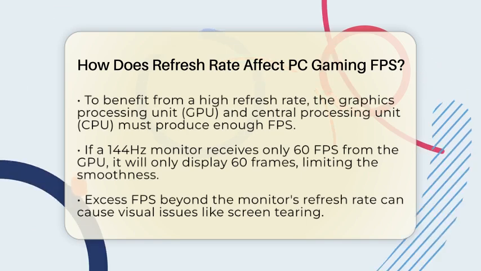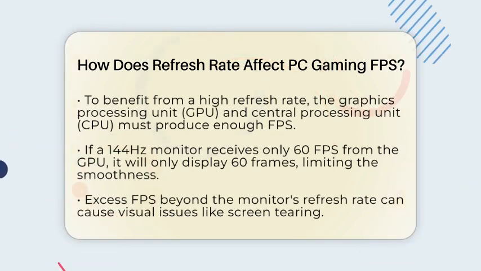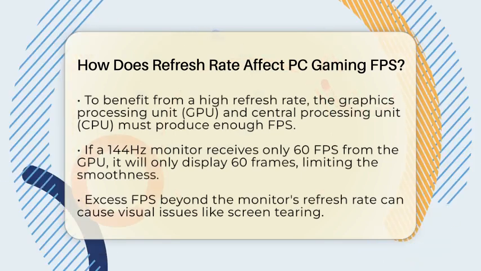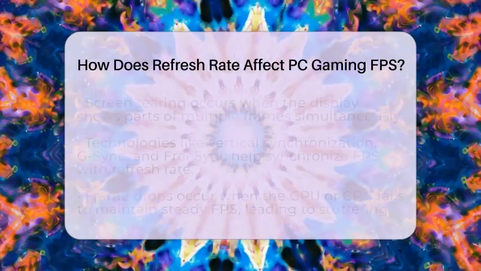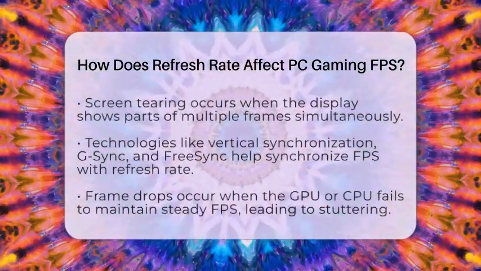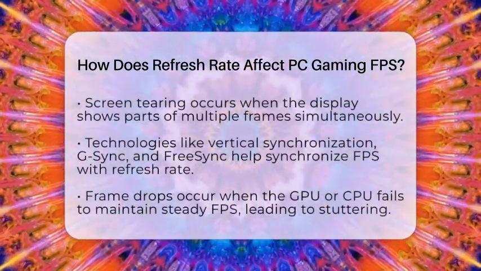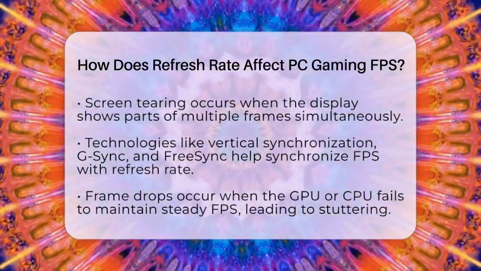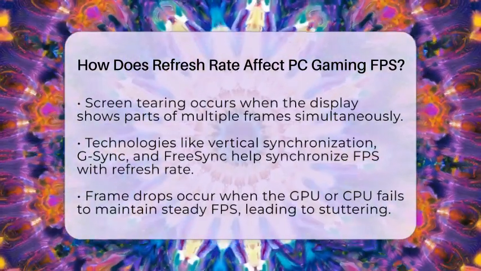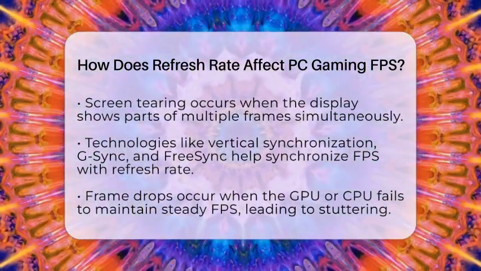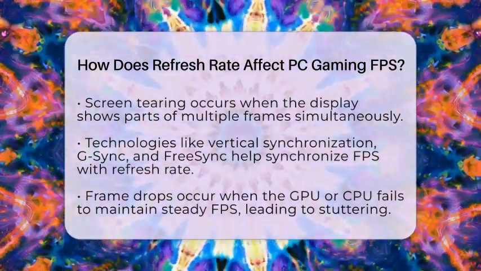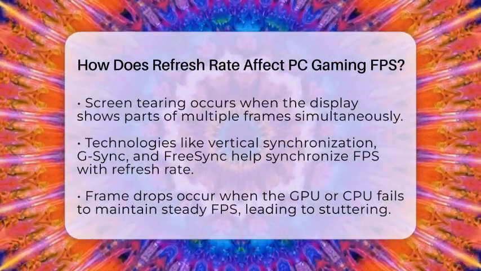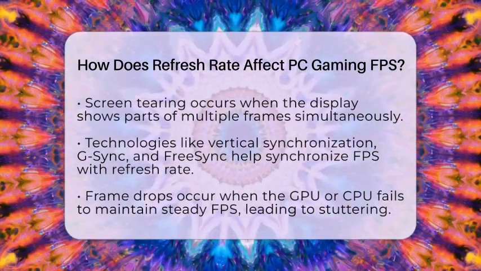What happens if your FPS goes above your monitor's refresh rate? In that case, your monitor cannot show all those frames. This can lead to visual issues like screen tearing, which occurs when the display shows information from multiple frames in a single screen draw. To fix this, you can use technologies like vertical synchronization or adaptive synchronization, which include G-Sync and FreeSync. These help synchronize the FPS and refresh rate to provide a smoother experience.